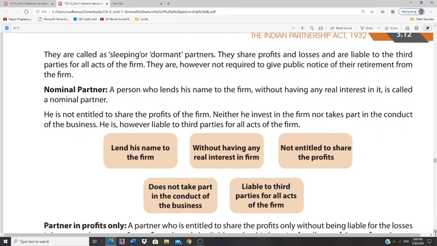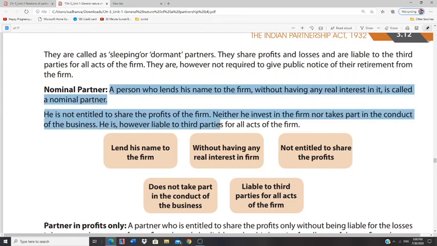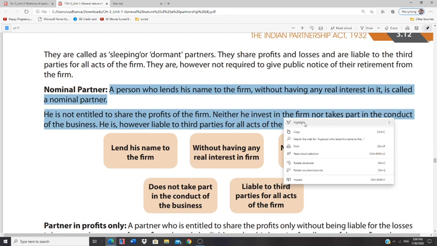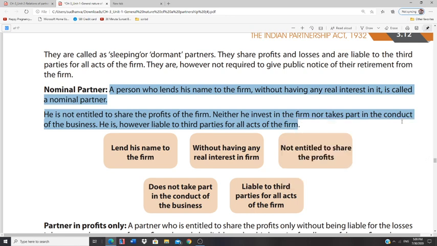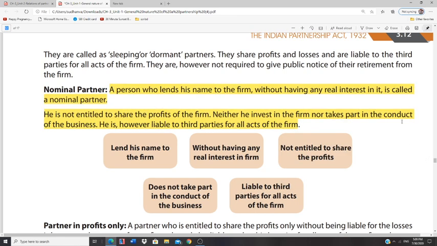But she will be liable to third parties for all acts of the firm. This person is quite vulnerable to frauds, because there is always a problem from the third parties for all acts of the firm.